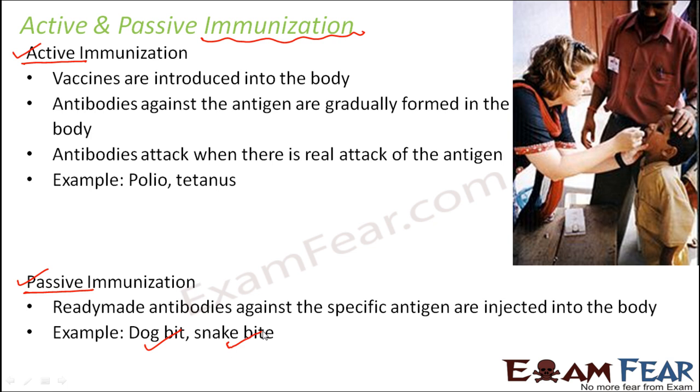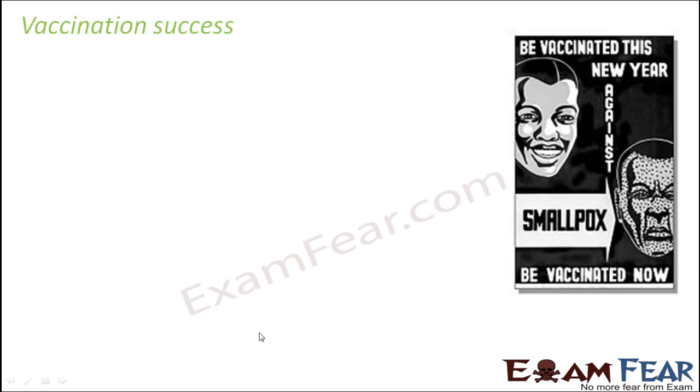In all these cases, they are emergency situations where we cannot wait for the body to produce antibodies against the antigen. So that time we directly inject the antibodies, because we already know the antigen for dog bite or snake bite. So the corresponding antibodies can be quickly injected into the body and the antibodies will become functional.